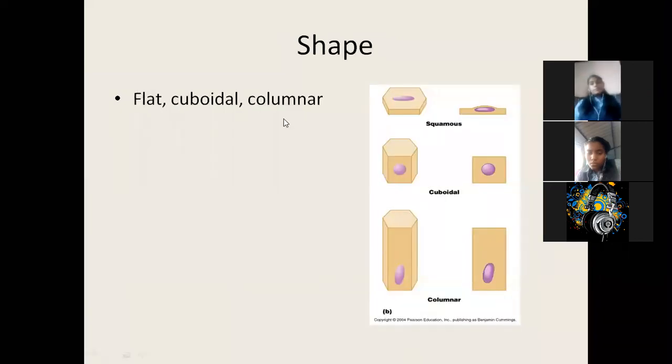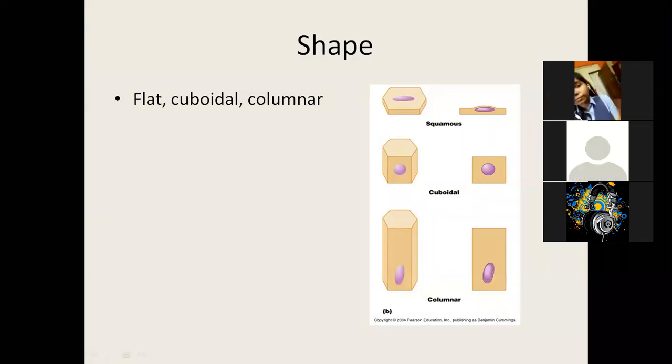Okay, second one is the shape. What is the shape of the epithelial cells? There are three common shapes: flat, cuboidal, and columnar. The flat ones are made up of single cells, and they are also known as squamous epithelium. If the shape is in cuboid form, this is the side view, this is the top view, then it is called cuboidal. And if the shape is columnar, then we call it columnar epithelium.